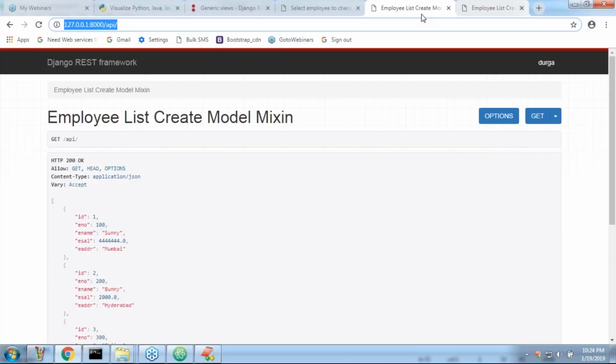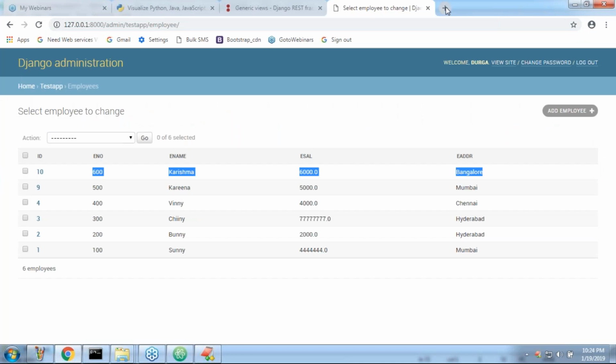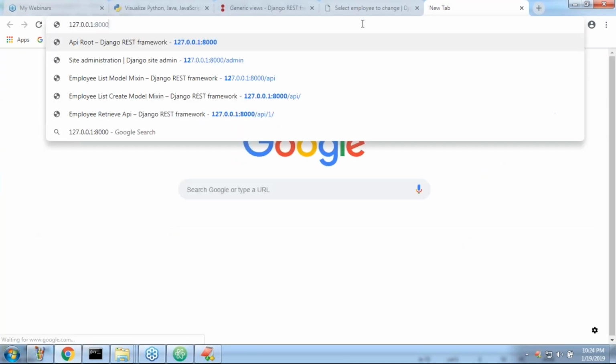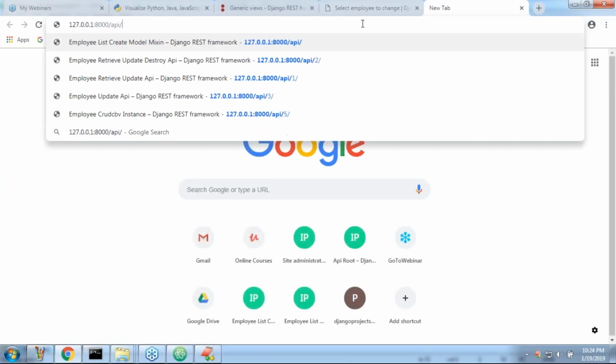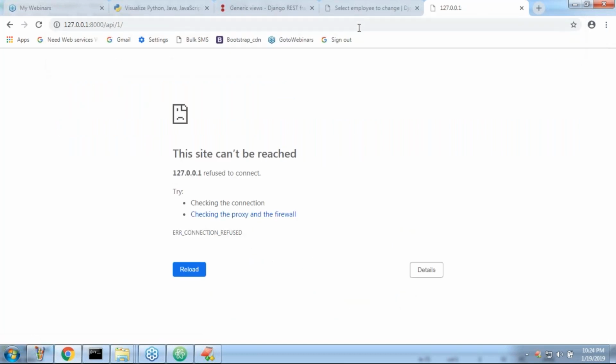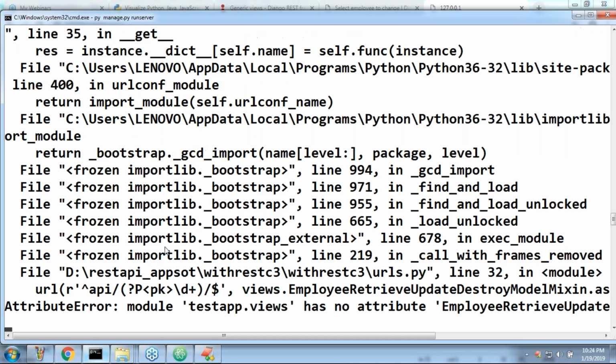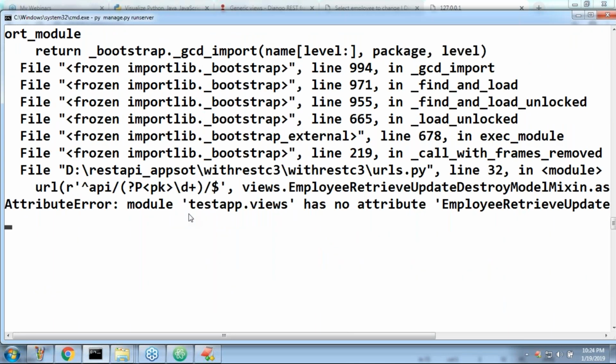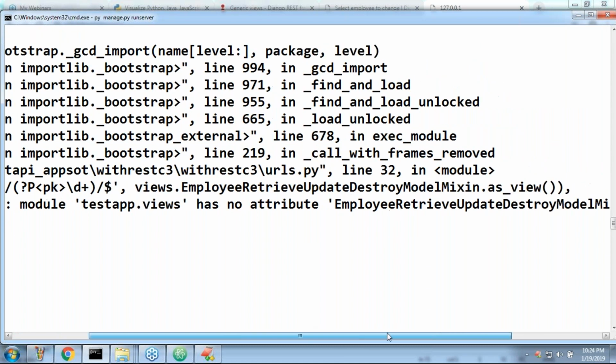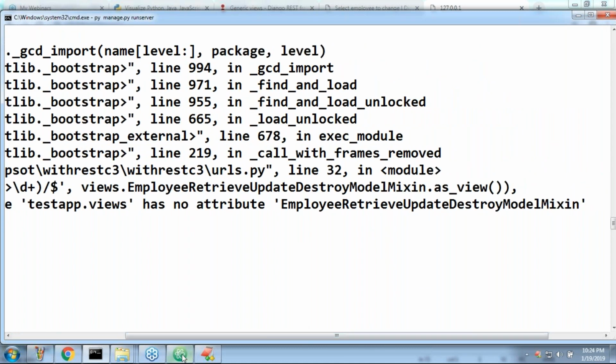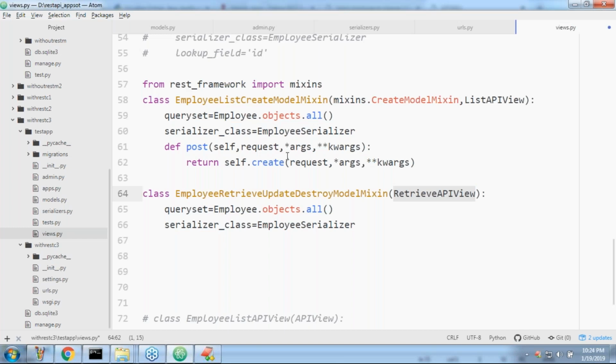Now let me cross check, sir. Here I'm taking 127/API/1. I'm asking for just the details of the first record. Can you please observe that: module test APIViews has no attribute employee retrieve update model mixin? Maybe am I doing any mistake? Let me save this code.